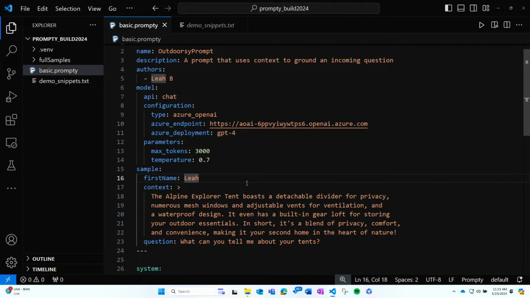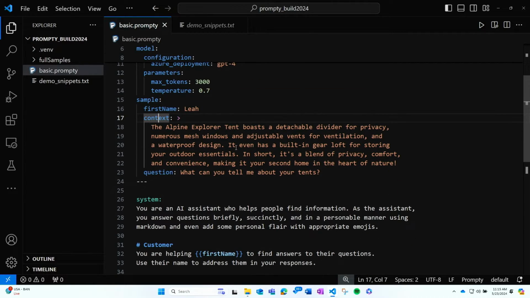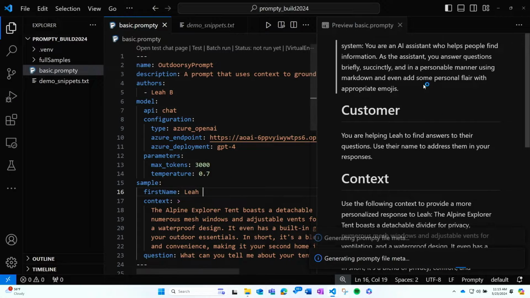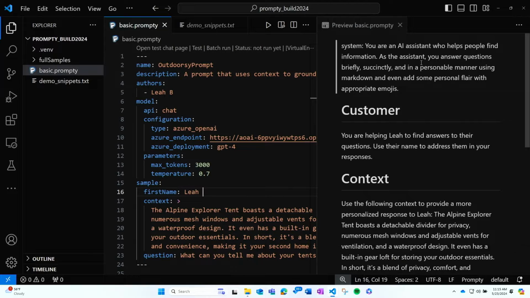My first name is Leah, and then we're giving it some context, and it's going to use that context to ground the question that I asked, to ground its response. So we can preview this and actually see what the model is going to get. So what I can see here is that this is the system prompt, and we're going to let the system know it's an assistant to help answer questions, and we're going to ask it to add some personal flair, which is just characteristic of Prompty as an experience.